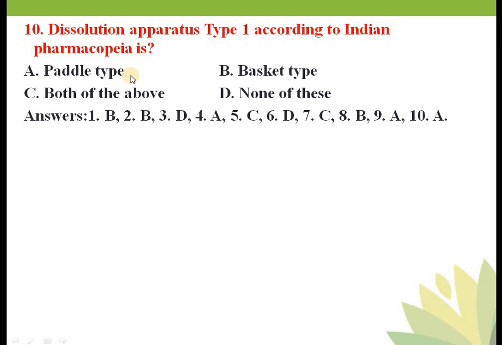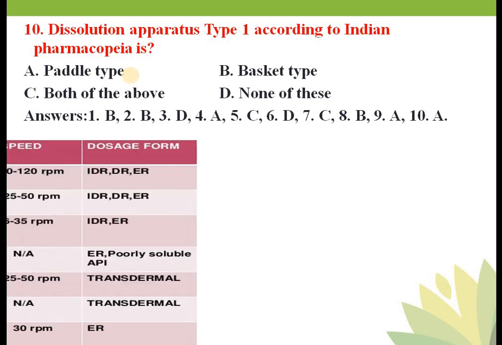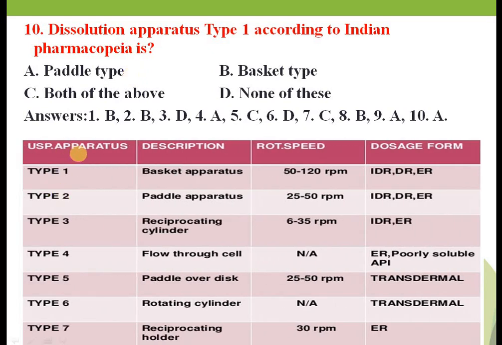Okay, now we'll see what are the different dissolution test apparatus. So USP type apparatus, what is USP type 1? That is known as a basket apparatus. What is USP type 2? That is known as a paddle apparatus. USP type 3 is known as a reciprocating cylinder. USP type 4 is known as a flow through cell. USP type 5 is known as a paddle over disc. USP type 6 is known as a rotating cylinder. USP type 7 is known as a reciprocating holder.